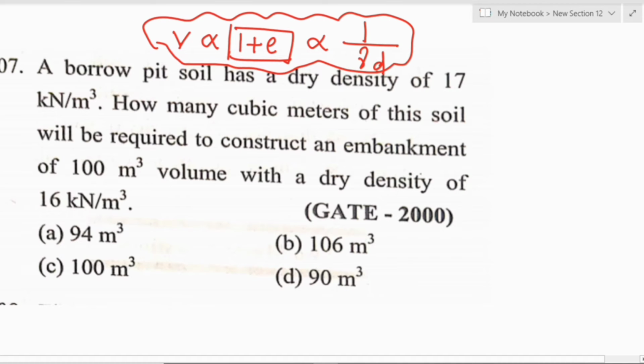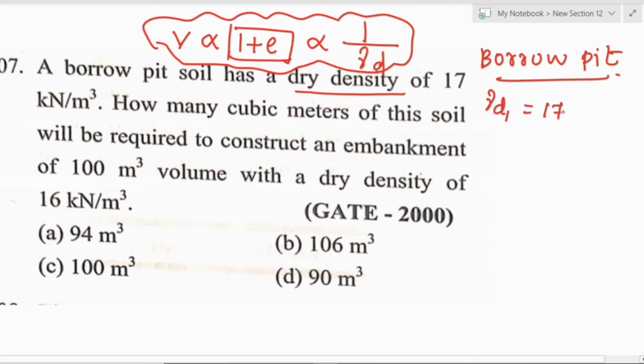This is a very easy question on borrow pit, asked in GATE 2000. First, in the borrow pit, the dry density is 17, so gamma d1 equals 17 kilonewton per meter cube, and it has volume V1.